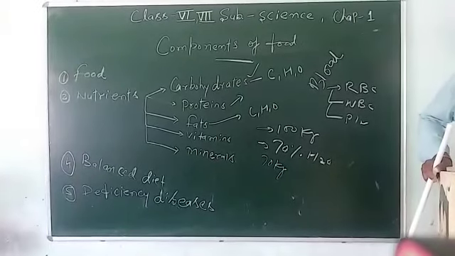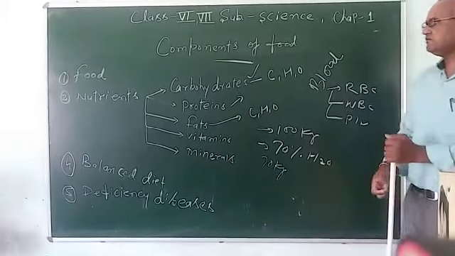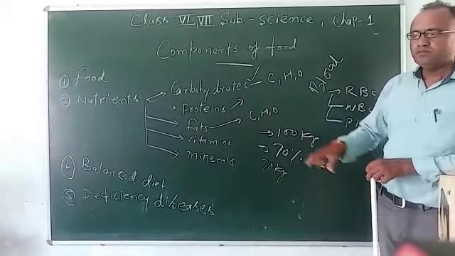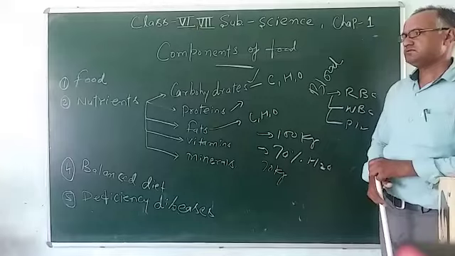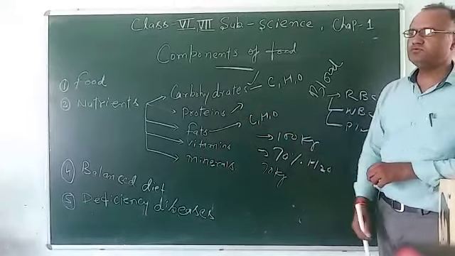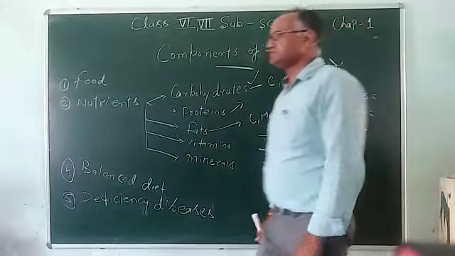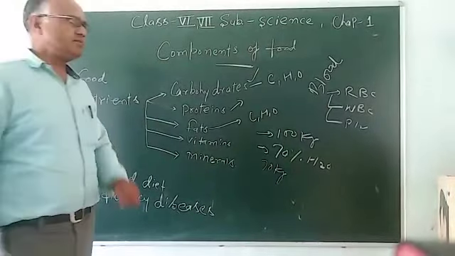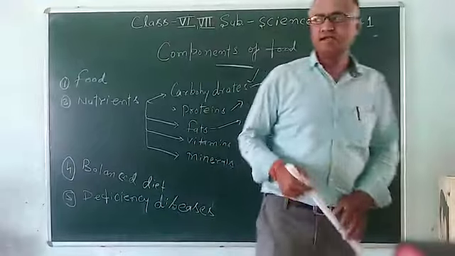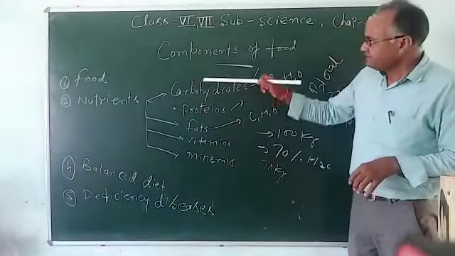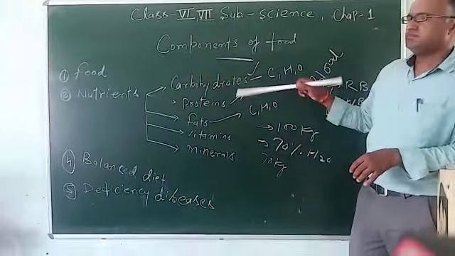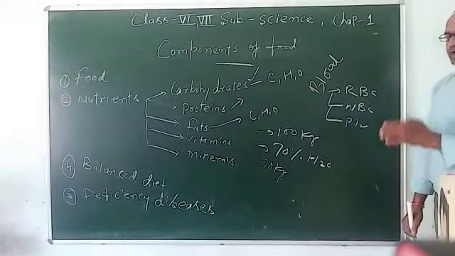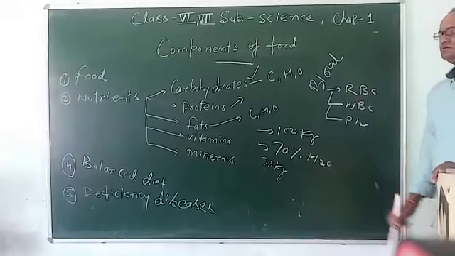Last one is roughage. Roughage is the fibrous part, because fibers make our digestion strong. Without fibers, we cannot digest the food. In digestion, two reactions are there. One is catabolic and the other is anabolic. Catabolic means cutting and anabolic is building. They help by cutting and then building of the body.